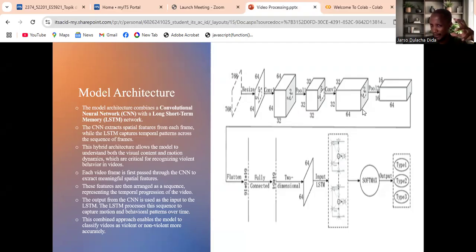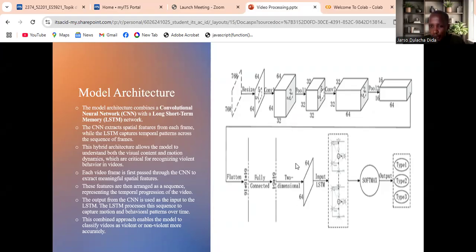The first part is the CNN, or convolutional neural network, which includes many layers: the input, then convolutional layer 1 to extract features, then maximum pooling layer 1 for downsampling, or compressing without removing the important features. Then again maximum pooling, then fully connected layers, then the output from the CNN.